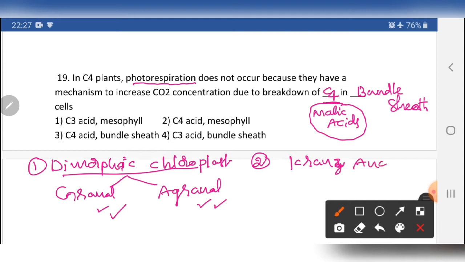Kranz anatomy. In Kranz anatomy, the bundle sheath forms arranged in a wreath-like manner. For example, this is the bundle sheath that forms like a spherical wreath. So these are mechanisms that avoid photorespiration in plants, as we can learn in C4 plants like maize, sorghum, and sugarcane. These are tropical region plants. They have such an adaptation technique to avoid that.